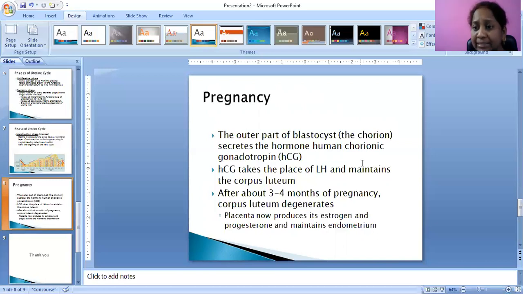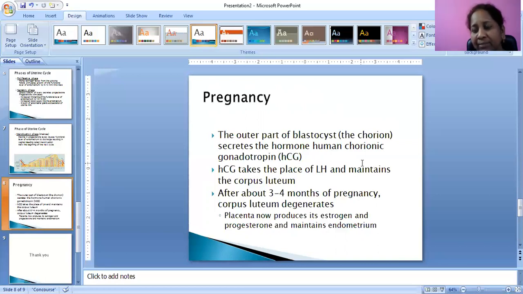So, this is about pregnancy. And what is the function of human chorionic gonadotropin? It will take the place of luteinizing hormone and maintains the corpus luteum. After 3 to 4 months of pregnancy, the corpus luteum degenerates. The placenta now produces its own estrogen and progesterone and maintains the endometrium. So, this is all about the female reproductive cycle.